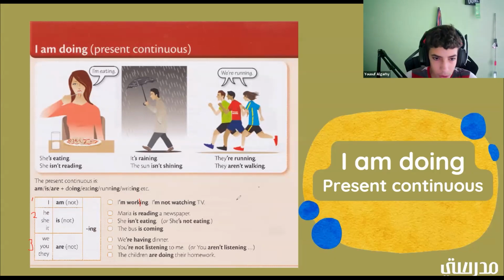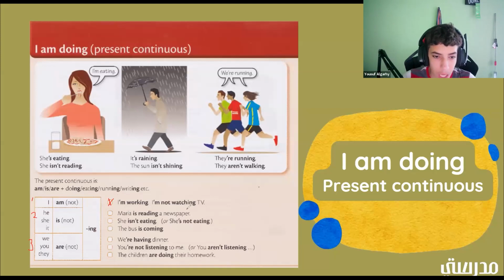So now we have, I'm not watching TV. I'm not, is that positive or negative? It's negative. Good job. So which group would it be? All right, you guys are right. It would still be group 1. Why? Because here we have I am, and then we have in parentheses not. So it can be I am, or it can be I am not. So let's go ahead and X this one out and move on to the next one.